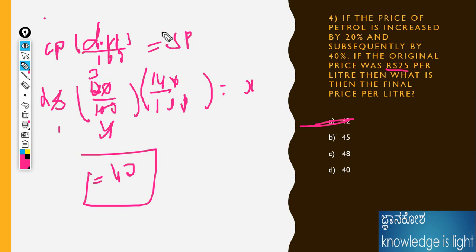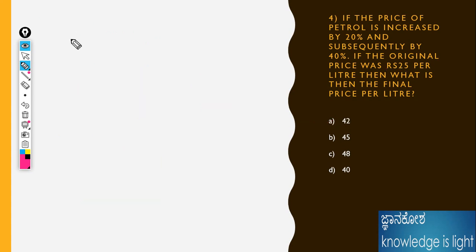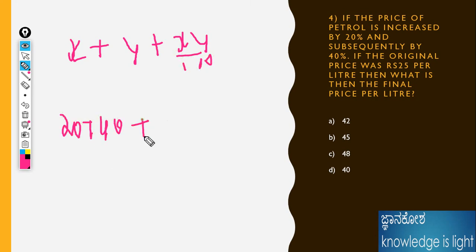This is the formula method. Either we can do it from successive percentage increase. If any successive increase or decrease is happening, it is better to use this formula: x plus y plus xy divided by 100. Just 20 is increasing, 40 is increasing, plus 20 into 40 divided by 100. Zeros cancel.